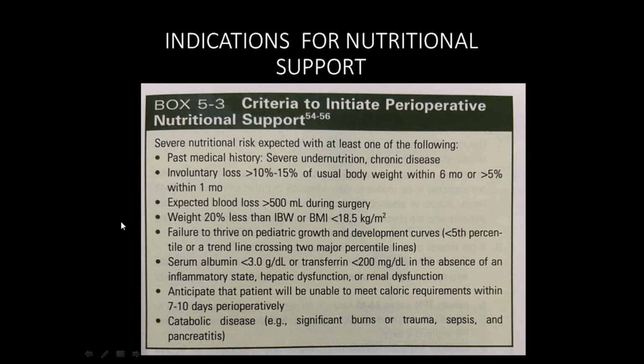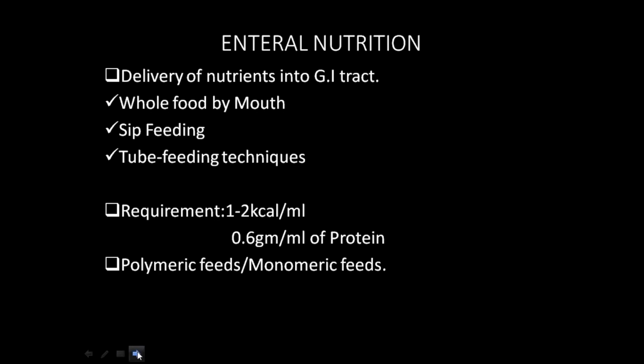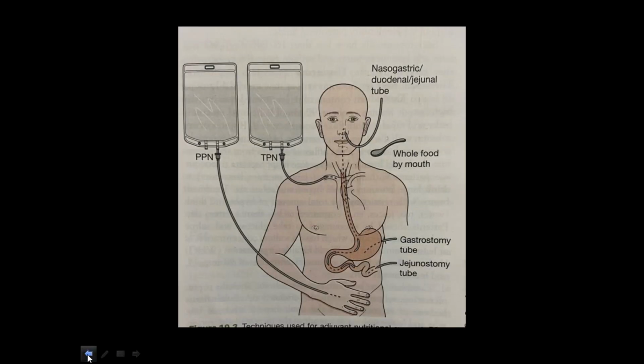Next, the route of nutritional support: how you are going to give, either orally, enterally, or parenterally. You should be knowing that. So that one I will discuss in a later class. Okay, time is not permitting.